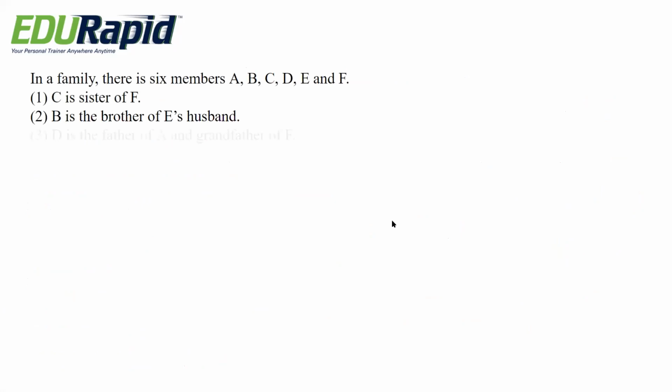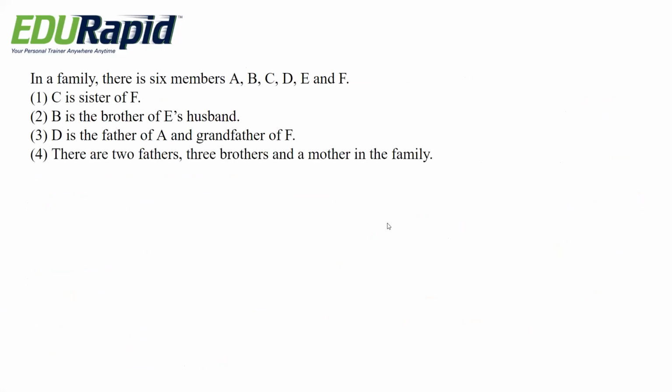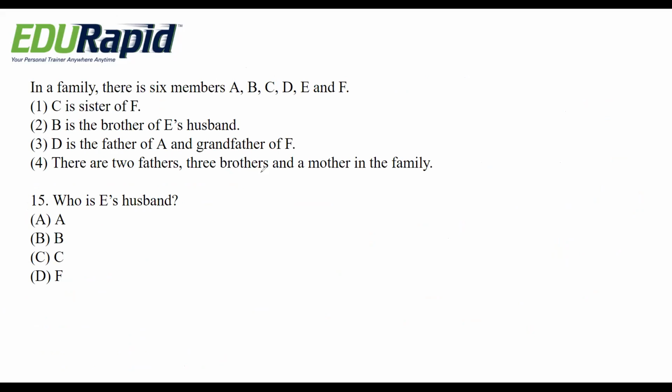Next question. Conditions are same for the four problems. In this pattern, who is husband? Options are A, B, C, F. First, let me write down the structure again. D is the father for A and D is the grandfather for F.